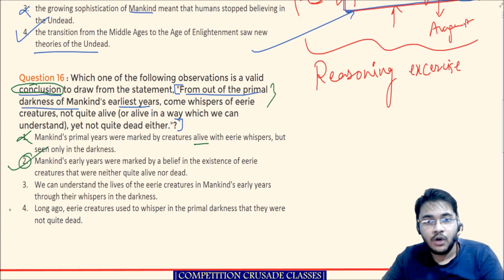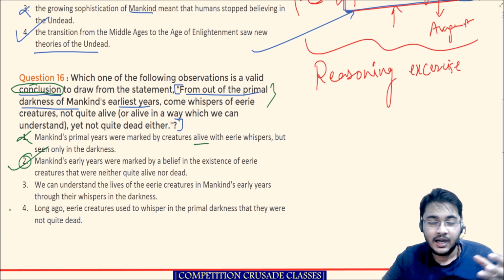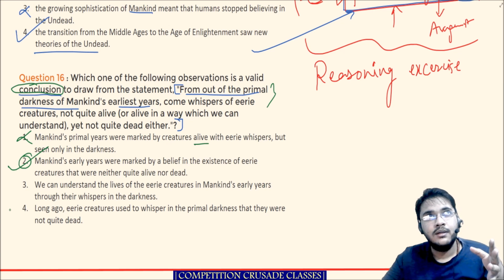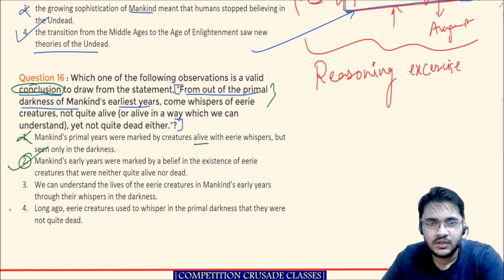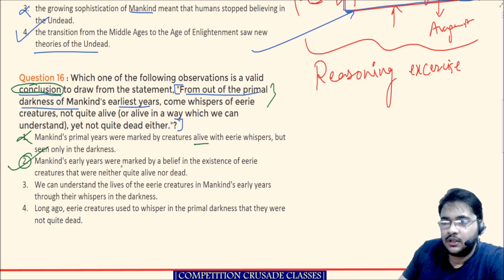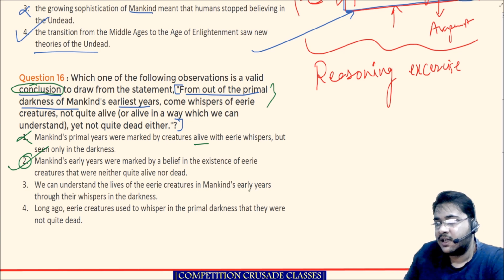Obviously we will not stop at it. I would have said that we will keep this option, but this is too good to be true. This is too much of a perfect option. Let's read the other options any which way. We can understand the lives of the eerie creatures in mankind's early years through their whispers in the darkness.